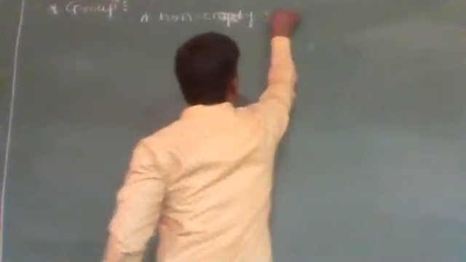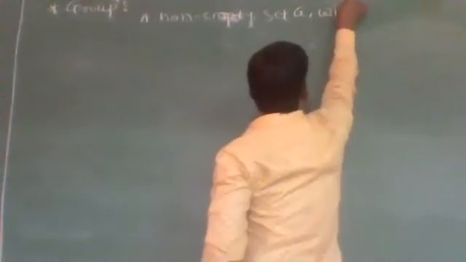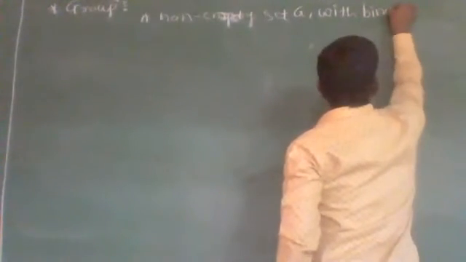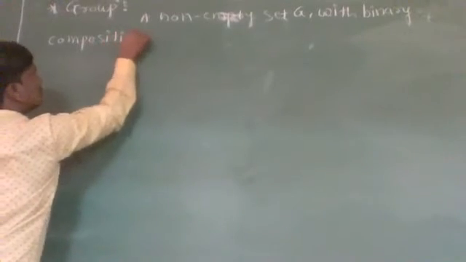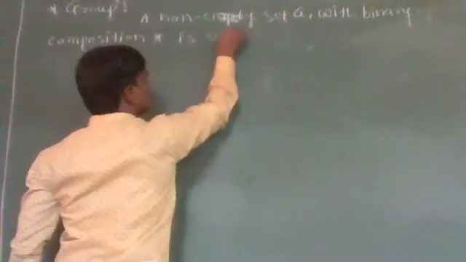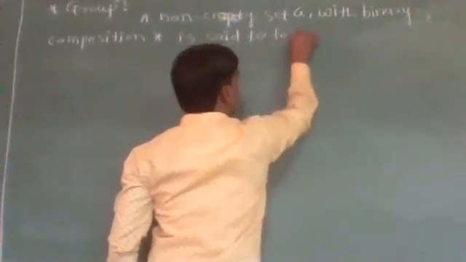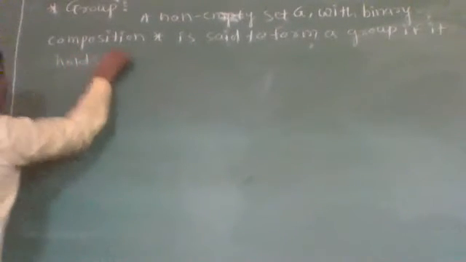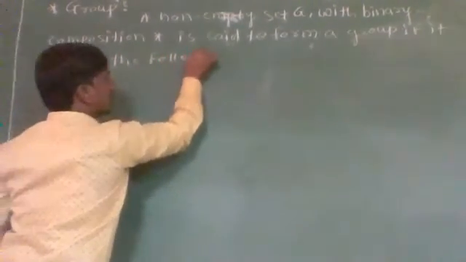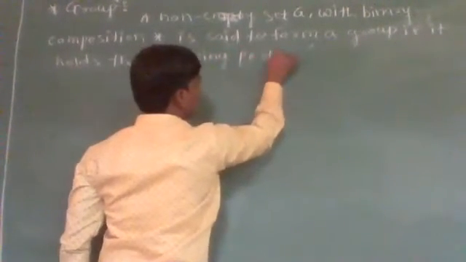Group. A non-empty set G with binary operation or composition star is said to form a group if it satisfies the following axioms or postulates, that is properties.